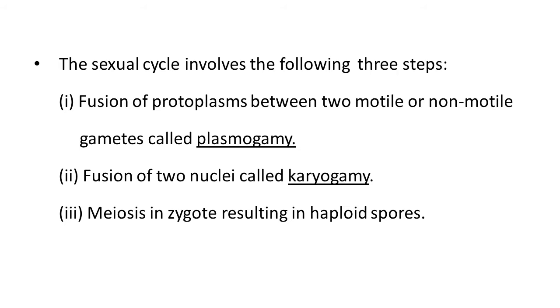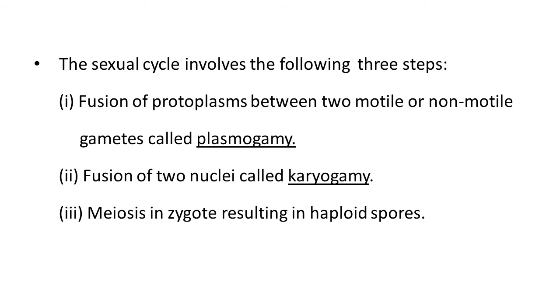If we talk about the sexual cycle in fungi, it follows 3 steps. First, fusion of protoplasm between two motile or non-motile gametes. It is called plasmogamy. Plasmo means protoplasm, gamy means fusion. That's why it's a fusion of protoplasm and it is called plasmogamy. Second is karyogamy. Karyo, this word is related with nucleus. Gamy means fusion, and that's why it's a fusion of two nuclei.